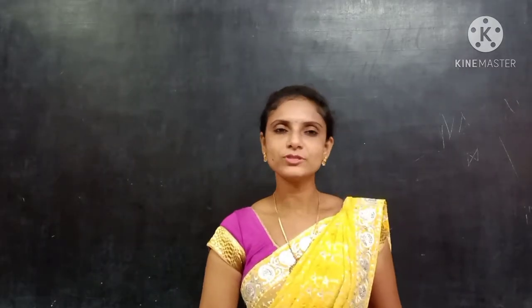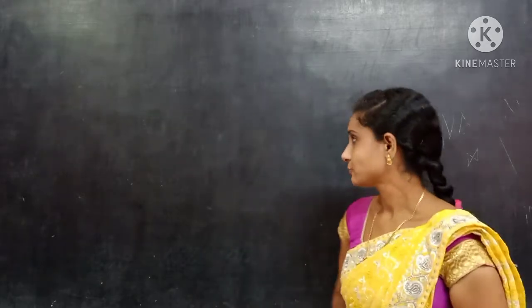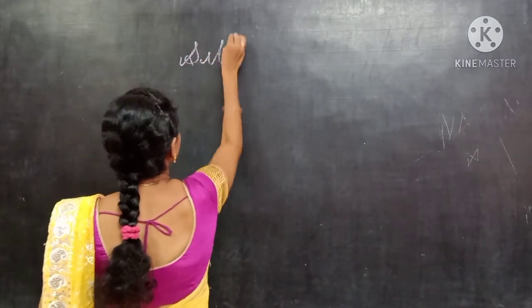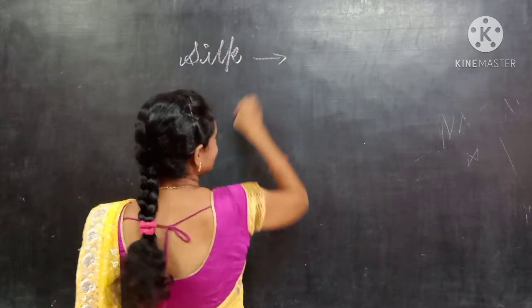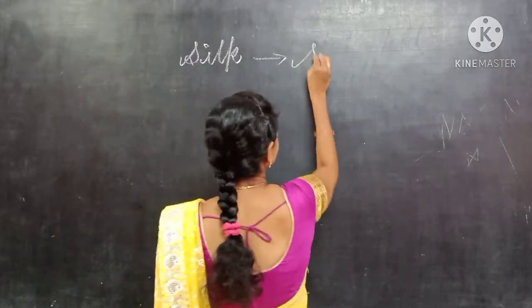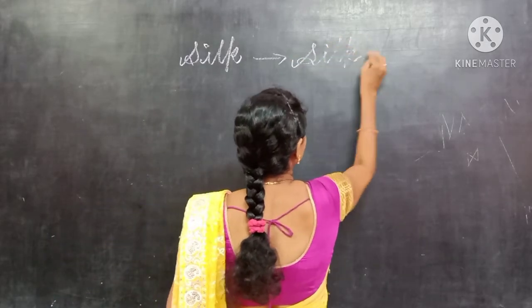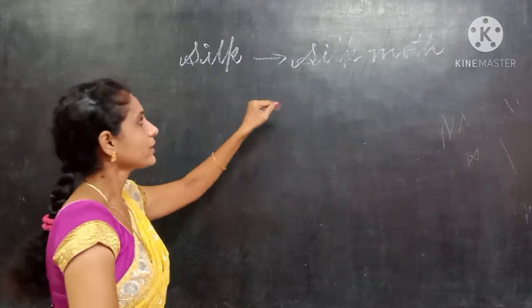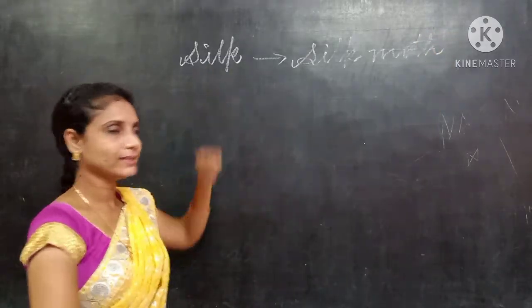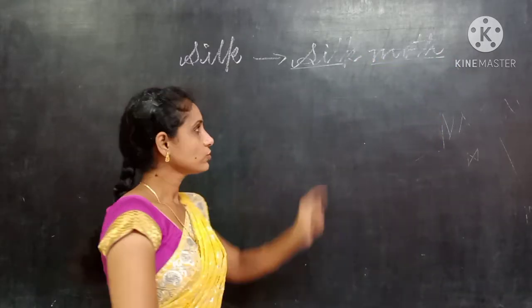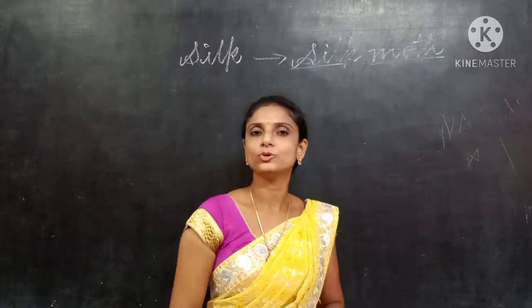Which animal gives us silk? We get silk from the silkworm or silk moth. To get silk, farmers rear the silk moths. So silk moths will be reared to get silk.